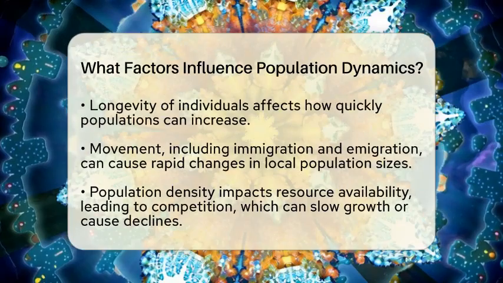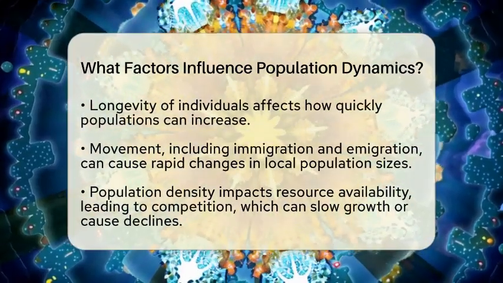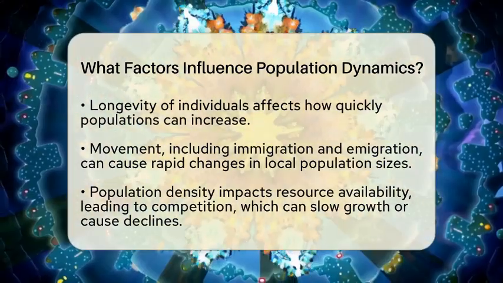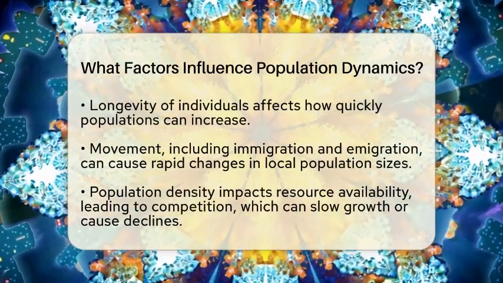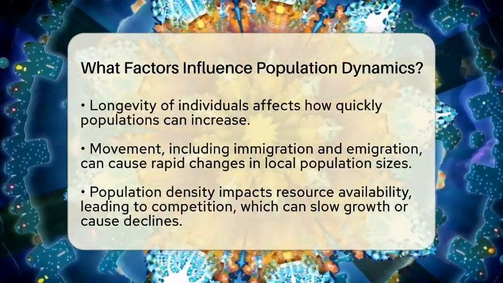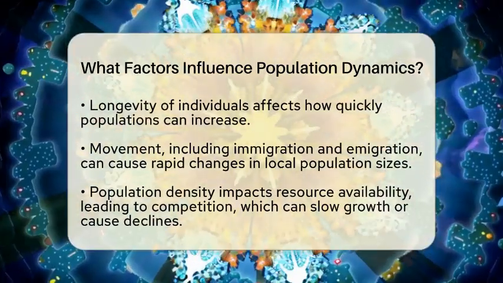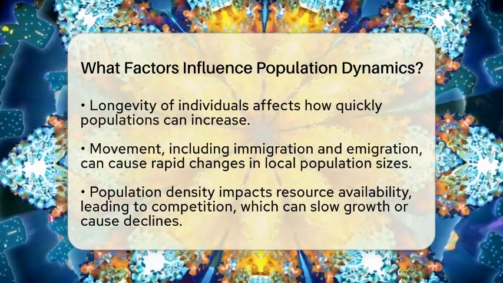Density also matters. When a population becomes crowded, resources like food, water, and space become limited. This leads to competition, which can slow down growth or cause some to die off. Predators and diseases also spread more easily when animals are packed together. On the other hand, when populations are sparse, there's less competition and growth can happen faster.